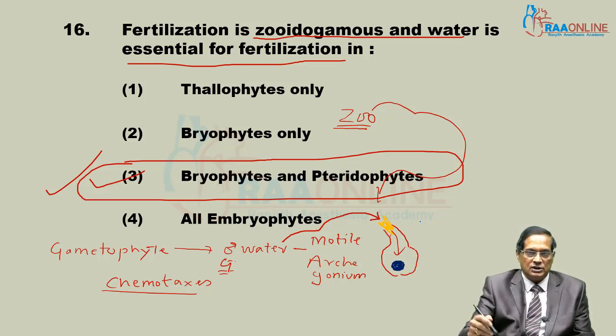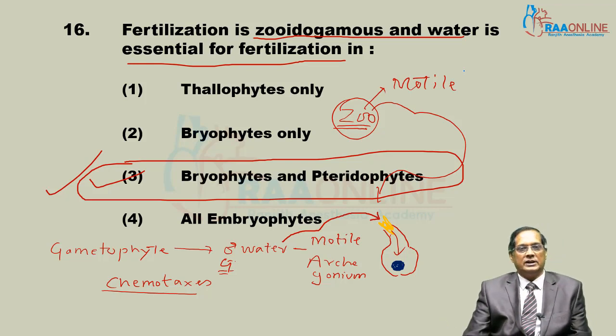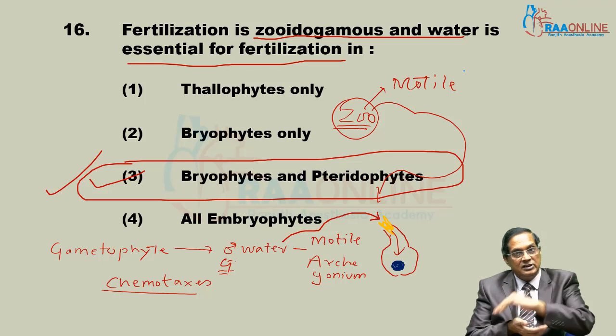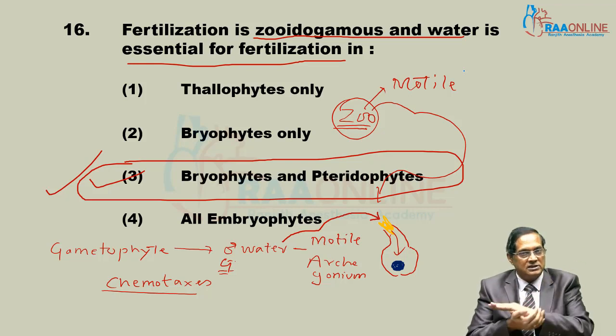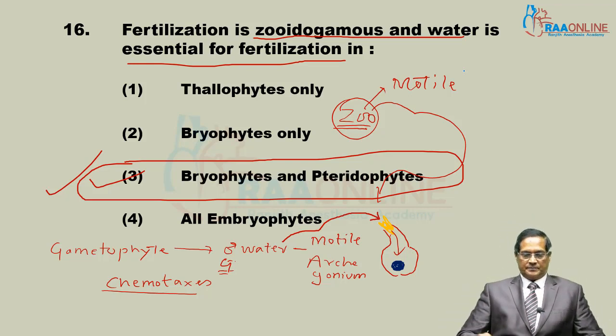The male gamete reaches by flagellar movement and chemotaxis, then fuses with the egg cell. That is what is called zoidogamous type of fertilization.